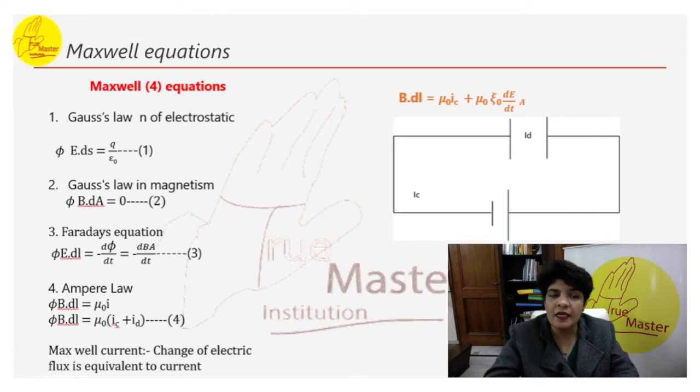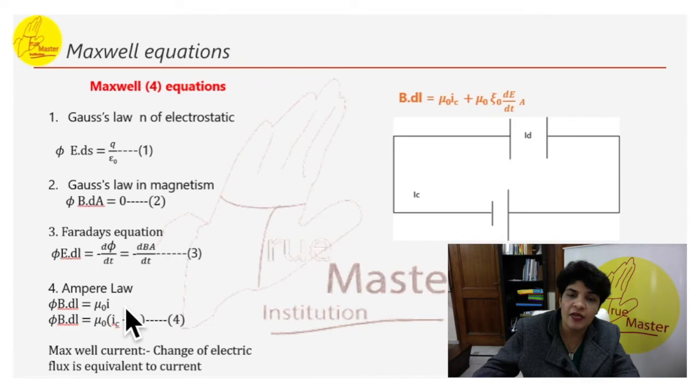So the Maxwell current, the change in electric flux, is equivalent to the current ID. Therefore, instead of writing B dot dl equals mu naught I, we write mu naught times IC plus ID, where ID is the displacement current between the capacitor plates. So these are the four equations of Maxwell.